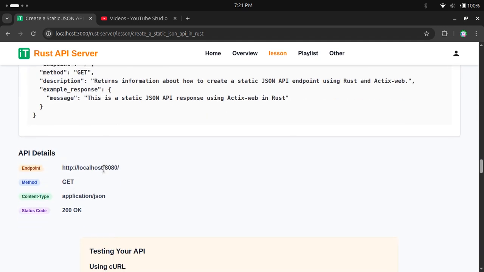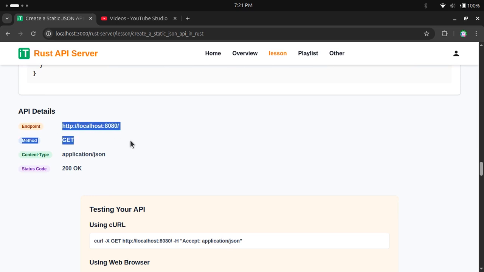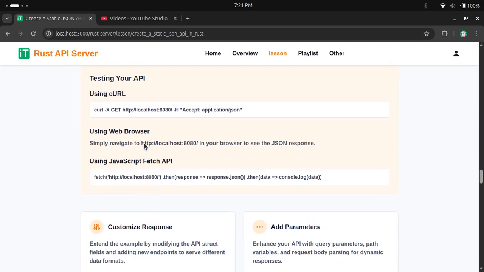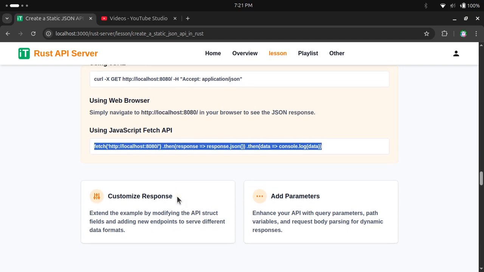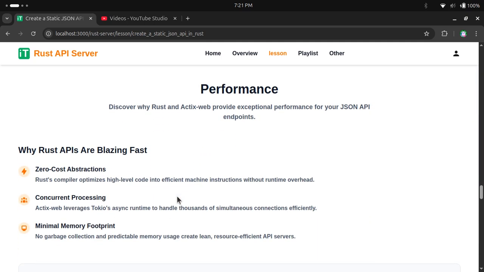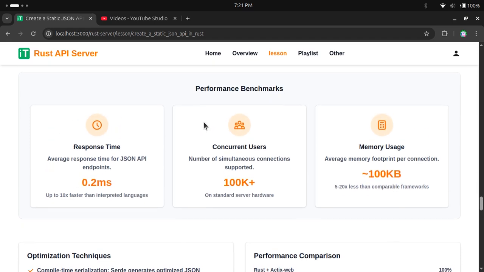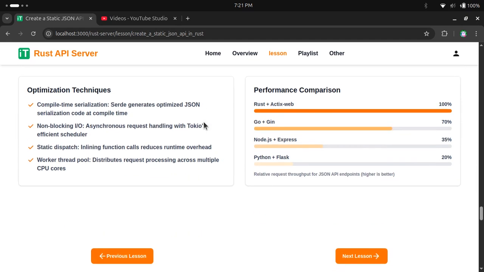And here I have explained what we are going to do in today's video. Next, we can test it through your terminal, or you can view it in your browser, or if you are using any JavaScript framework, then you can do something like that. Next, I have shown you the benchmarks, or we can say a performance benchmark, in Rust.